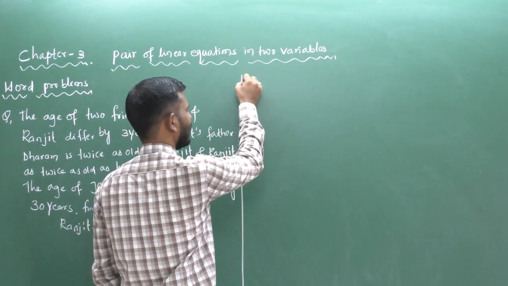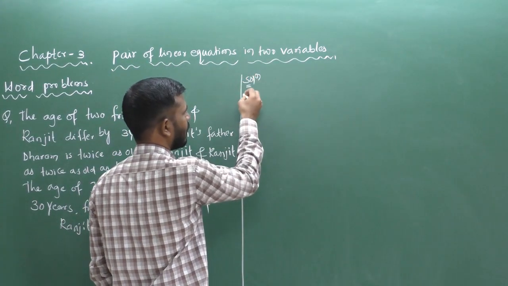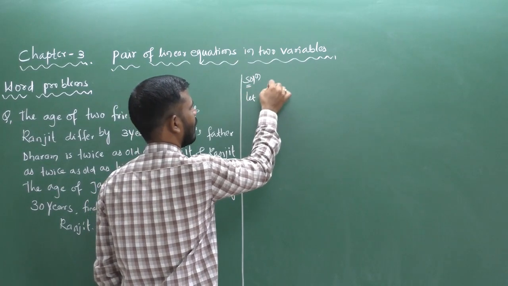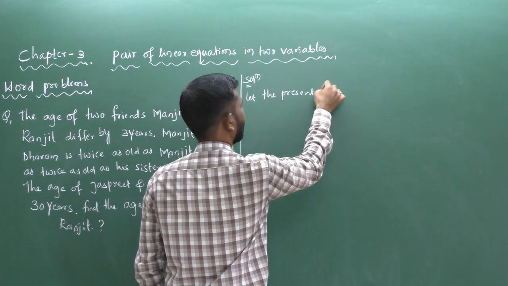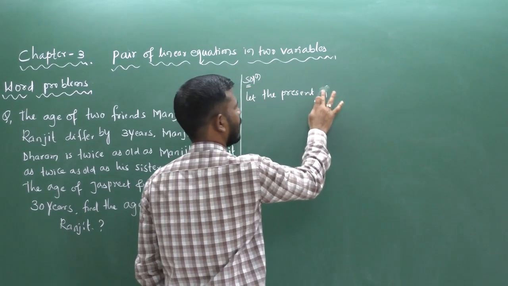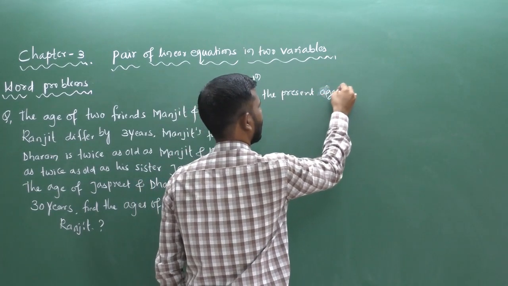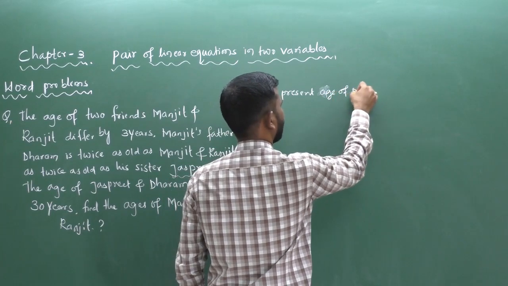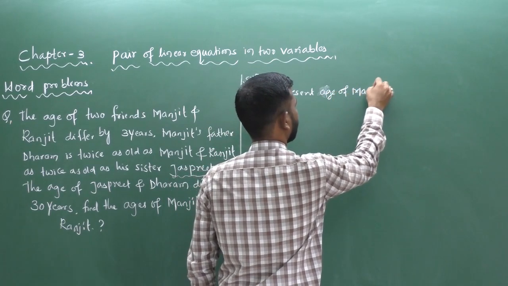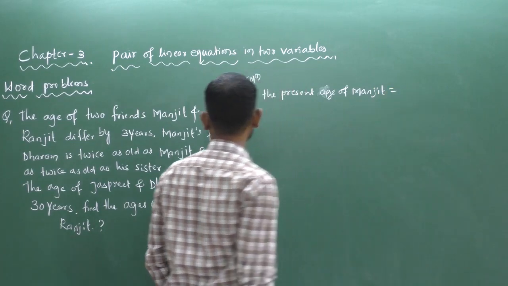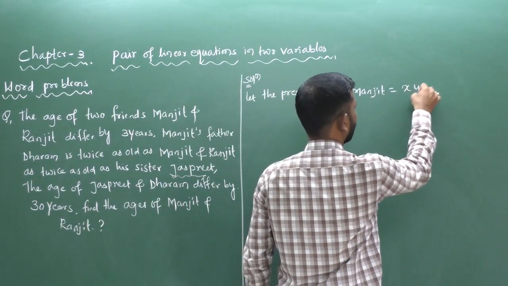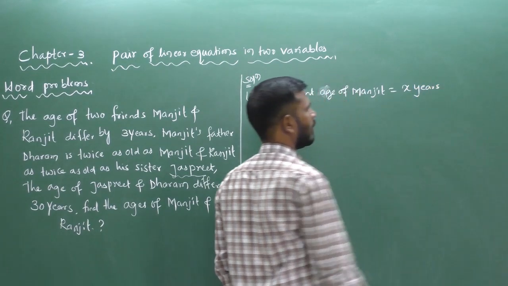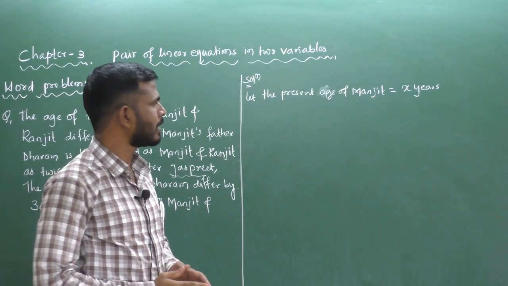First you have to take the present ages. Let the present age of Manjeet be X years. This is the present age of Manjeet, X years.